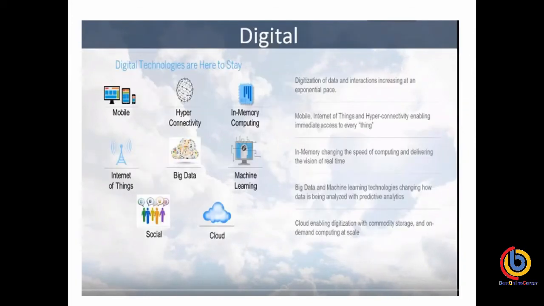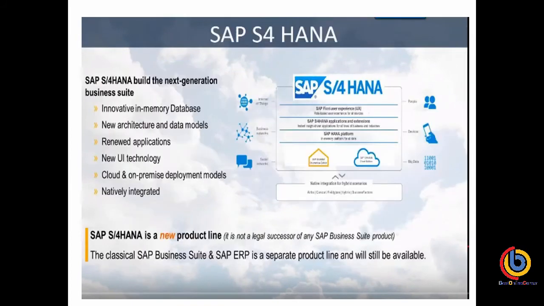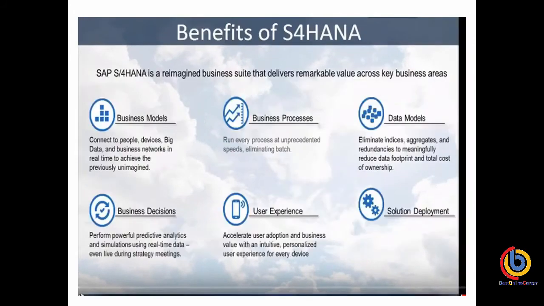So this is where I talk about digitalization. Okay, this is nothing to explain here. This is the same slide that I'm showing. This is the benefit of S/4HANA. This is business modeling, then connecting to people, devices, big data and business networks in real time. So maybe in real time you can connect to the customers, because everything is digital. Everything on mobile you can access by the Fiori apps. We can connect to the people. We can manage big data using the HANA database.